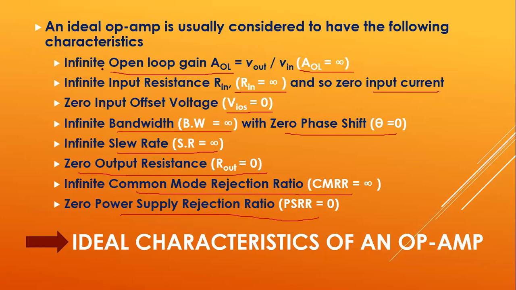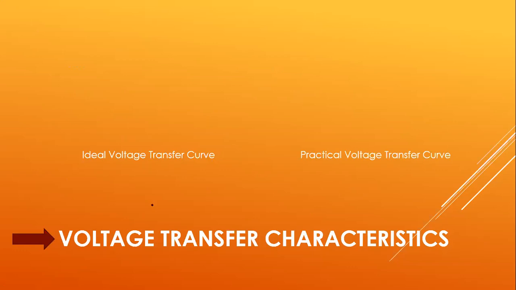As it is considered an ideal circuit, the internal parameters are considered to be negligible. Hence, all the values will range in terms of either zeros or infinities. So these are the ideal characteristics of an op-amp. In addition to this, we are going to see the ideal voltage curve and practical voltage curve.